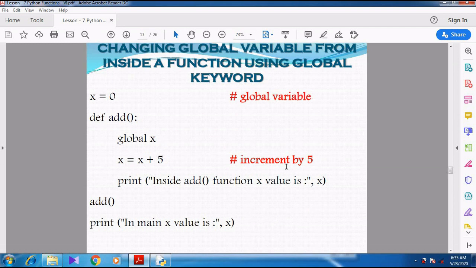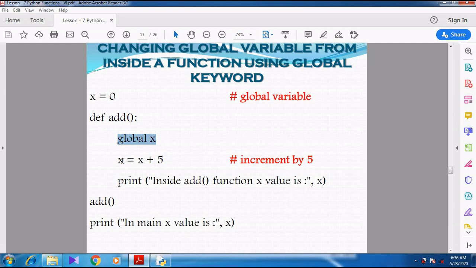Next, changing the global variable from inside the function using the global keyword. Is it possible? Before, modifying the global variable did not work and showed an error. But if I create a global x, here I have given x equal to 0, a global variable defined outside the function. The function name is add. Inside it I use the global keyword, global x.